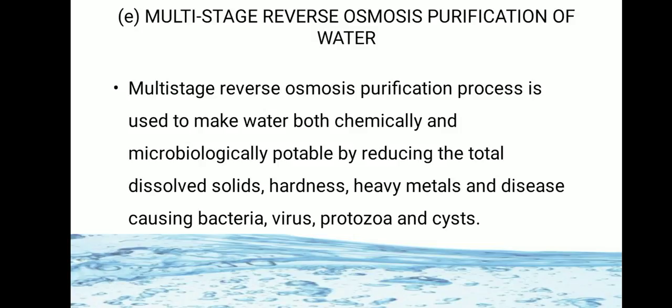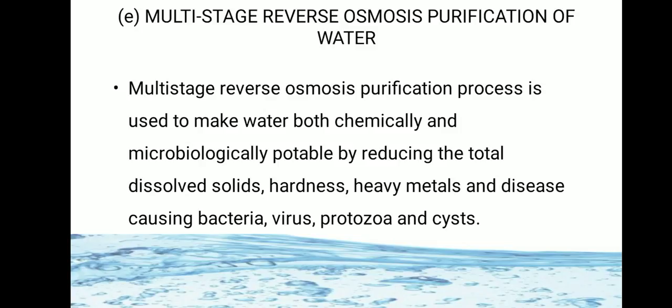But by increasing pressure, which we call as osmotic pressure, we force the flow of solvent in the opposite direction, that is from higher to lower concentration. This process is called as reverse osmosis.